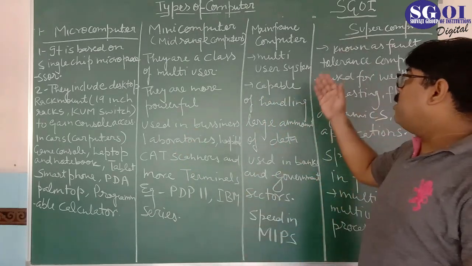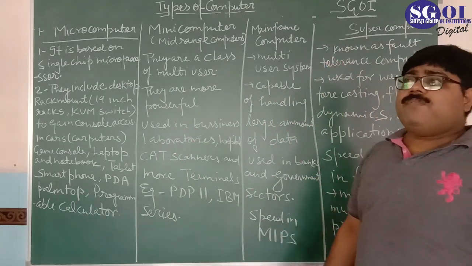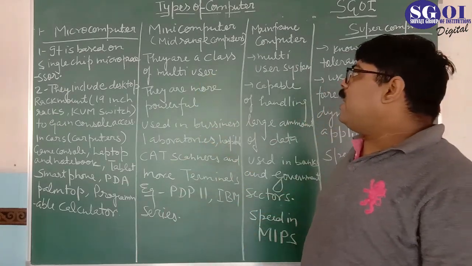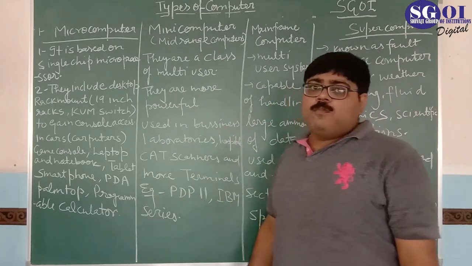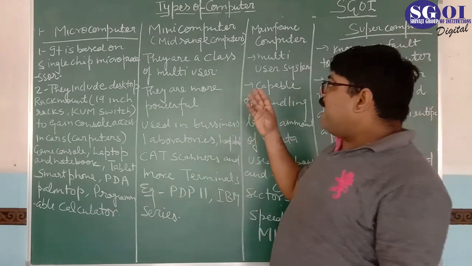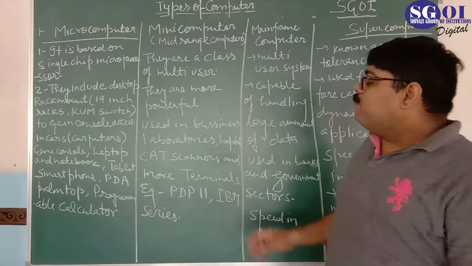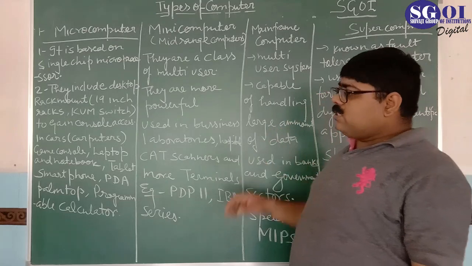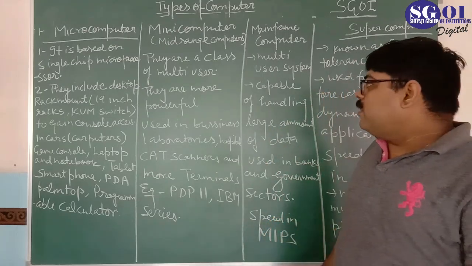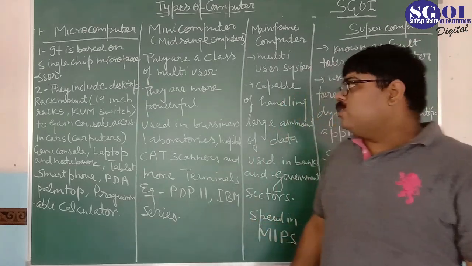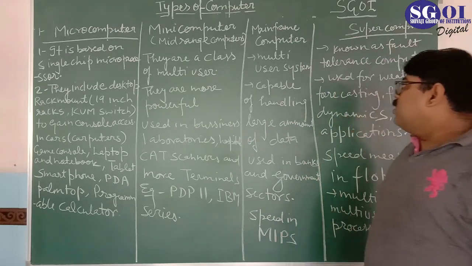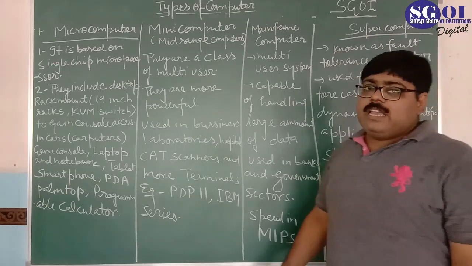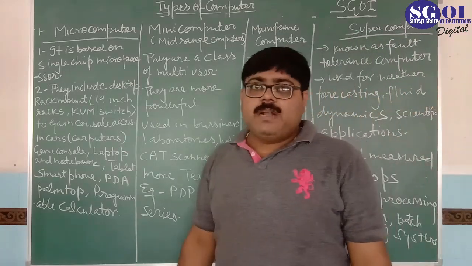The next one is mainframe computer. What is a mainframe computer? They are more powerful than microcomputers and mini computers. Mainframe computers are also multi-user systems, and they can run multiple programs at a time, so it is a multi-programming system also. They are capable of handling large amounts of data, and they are used in banks, in government